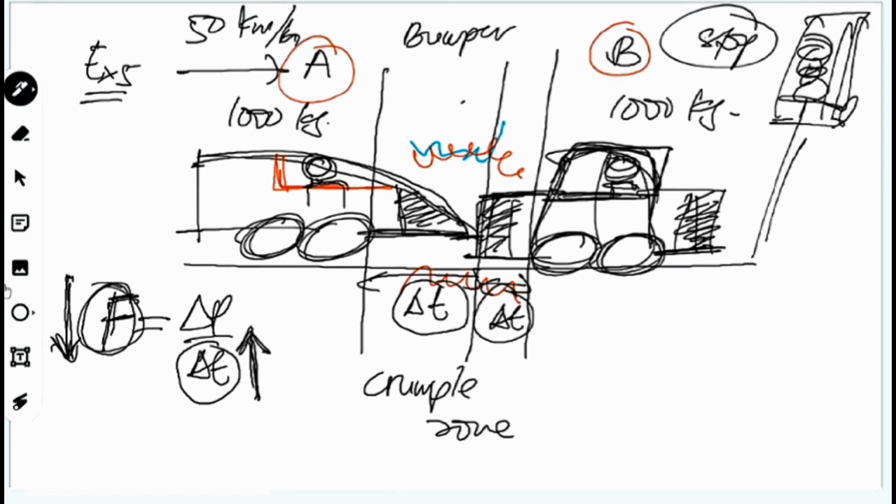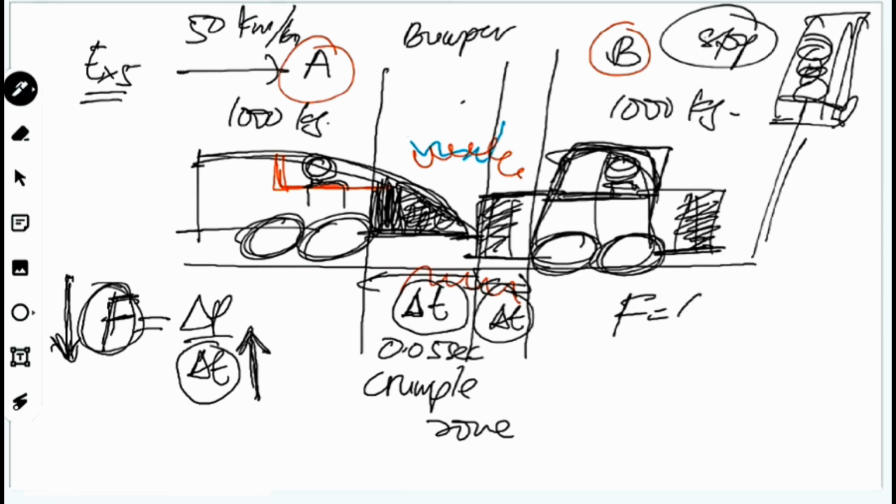So how much the force? If the time for the collision, if the crumple zone here, delta T and delta T here, kita dah panjangkan. So delta T here, the event occurs in 0.05 second. So how much the force? So we can calculate the force.